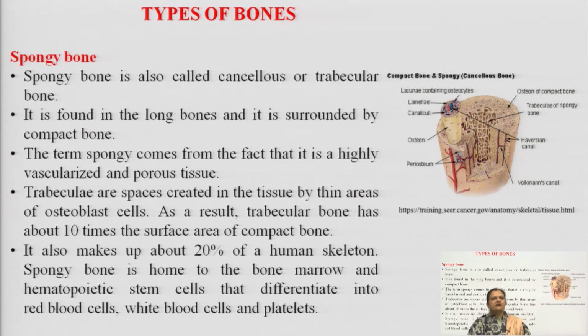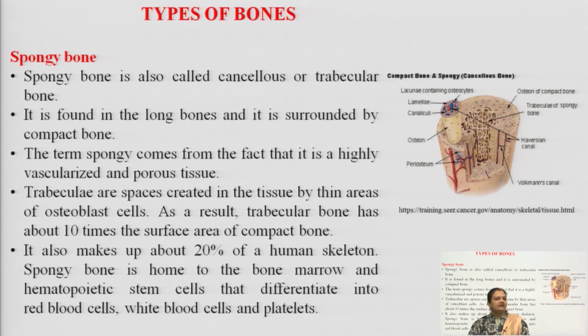Trabeculae are the spaces created in the tissue by thin areas of osteoblastic cells. Osteoblastic cells mean bone forming cells. As a result, trabecular bone has about 10 times the surface area of the compact bone. It also makes up 20% of the complete human skeleton; 20% is composed of spongy bone.